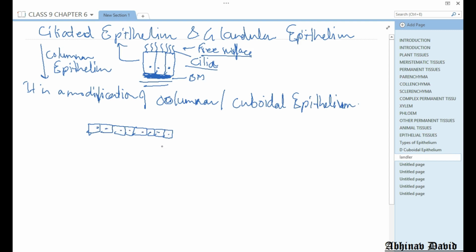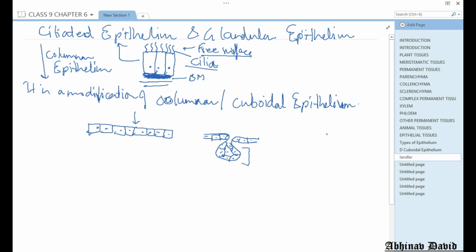Now what happens is that in the center of this layer, these cells move inside, and the other cells will be like this. These cells have moved inwards, so they will look like a multicellular structure, made up of many cells.